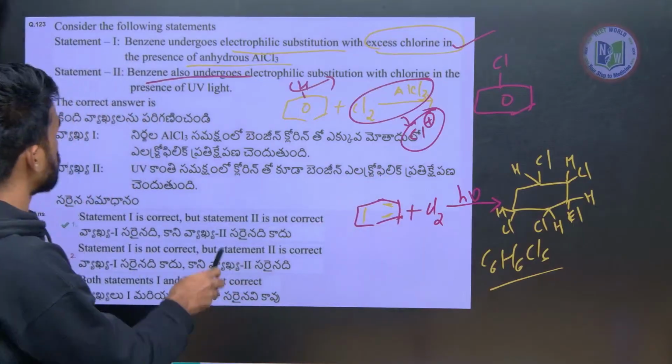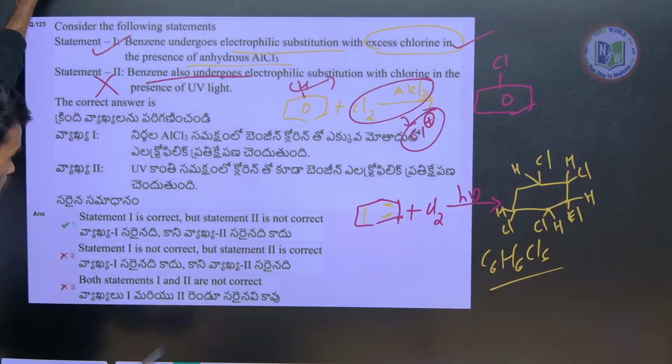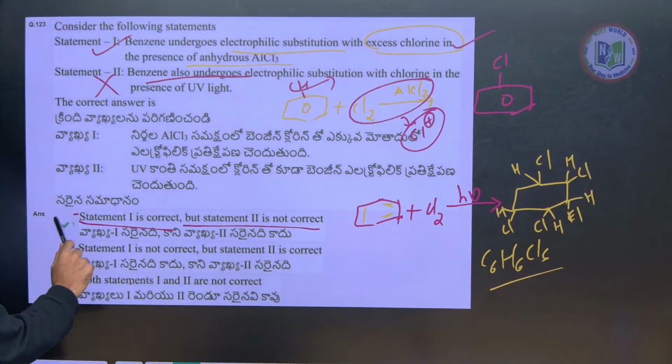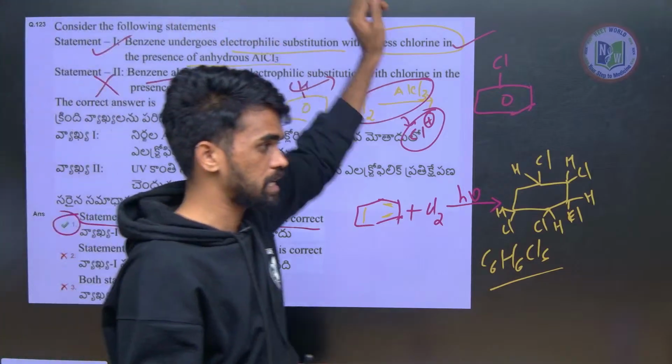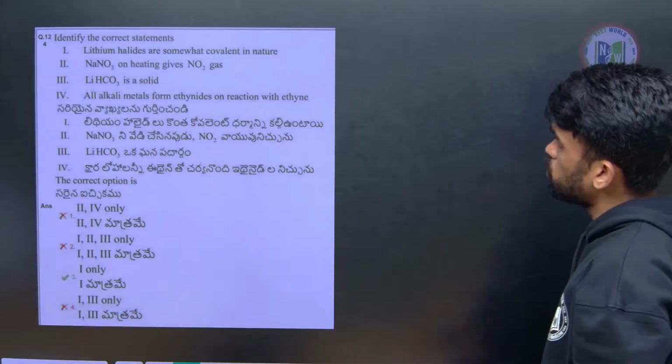Therefore the second statement is incorrect, first statement is correct, right? I hope this is clear. Statement 1 is correct but statement 2 is not correct. So you can go with option number 1. Hope the question and explanation are clear, right? Then next, let us move further.